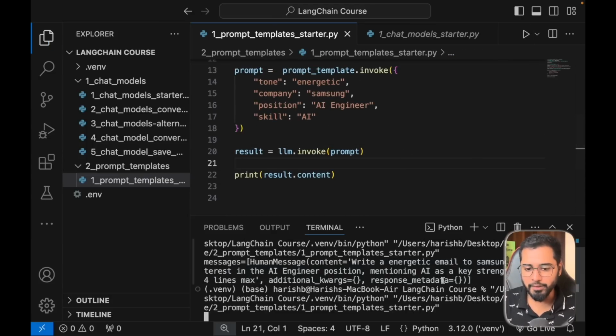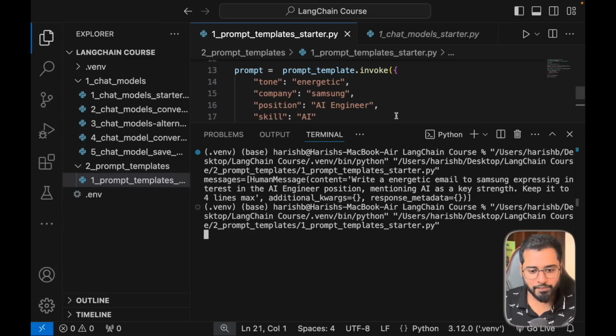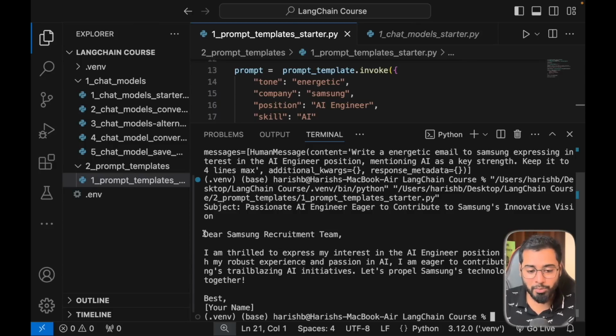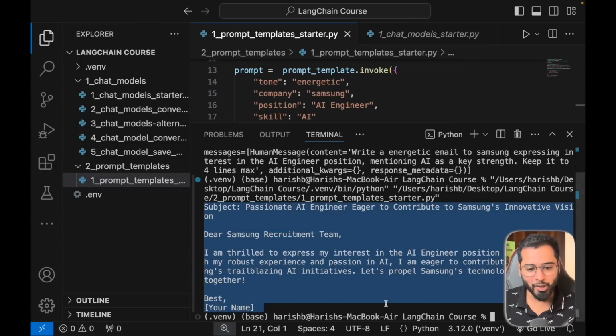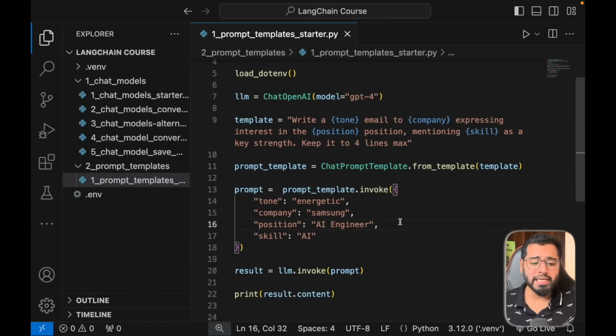All right. So if I hit run, let's give it a few seconds. And now you can see the subject and the content of the email and everything right here. And the tone that we provided was energetic, so the tone of the email will also be energetic, right?